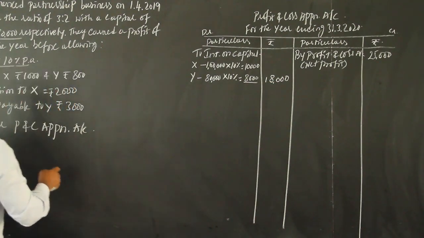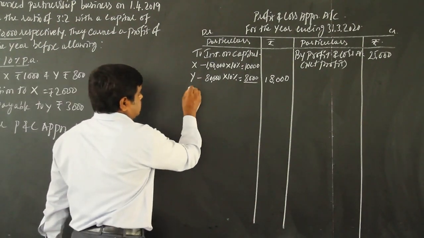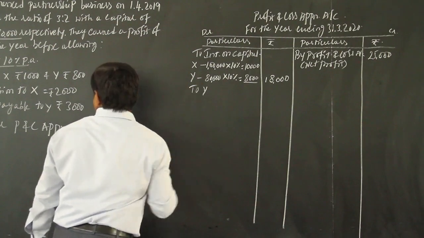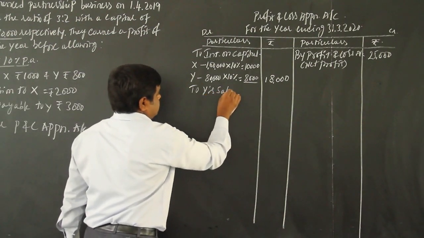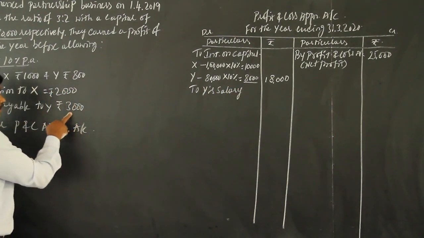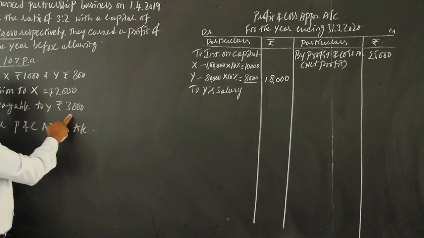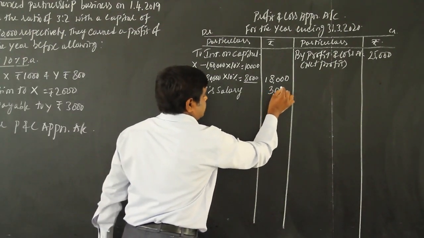Next, salary payable to Y. So salary has to be taken next. Y salary. It is not given monthly, so we have to assume this 3,000 rupees is per annum. Okay. So 3,000 rupees.